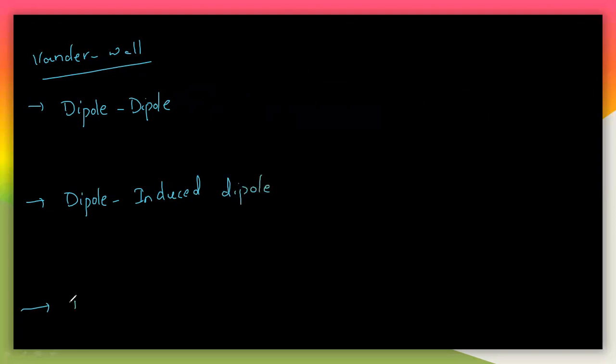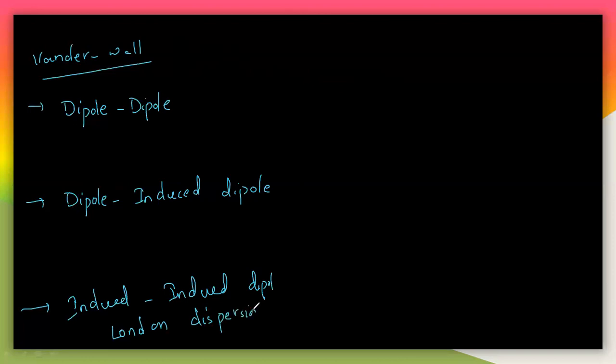And the third is induced dipole and induced dipole interaction, which is called London dispersion forces.